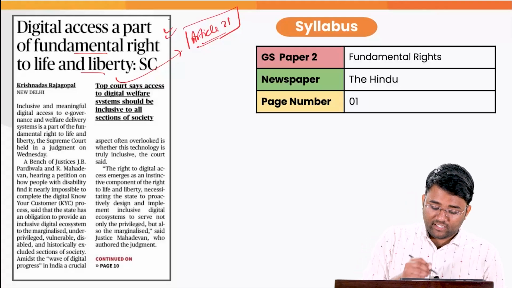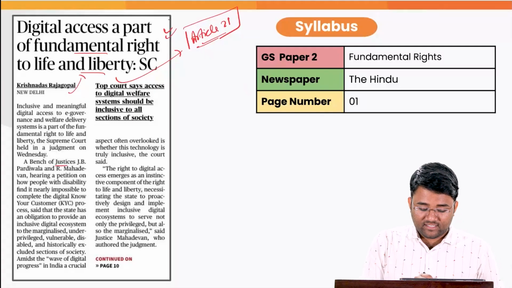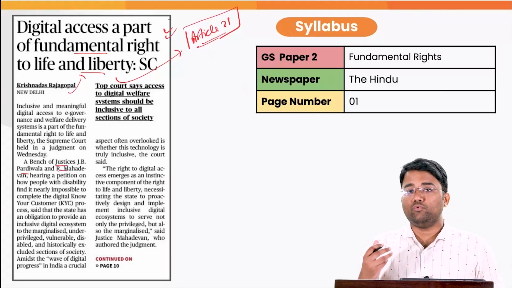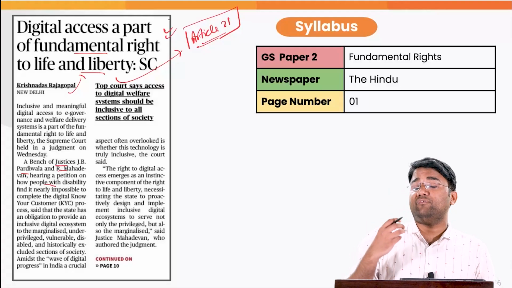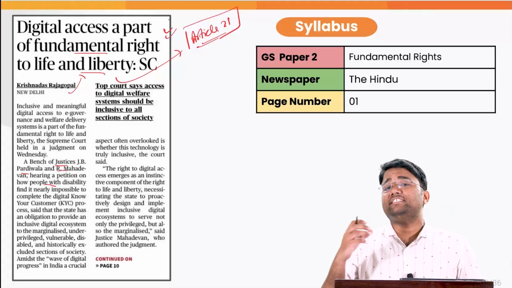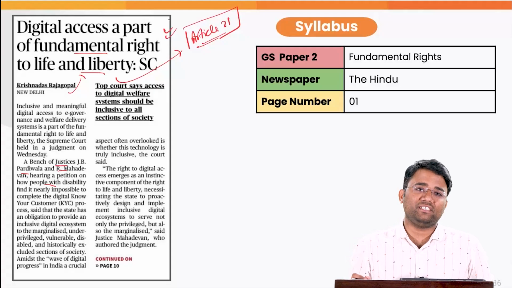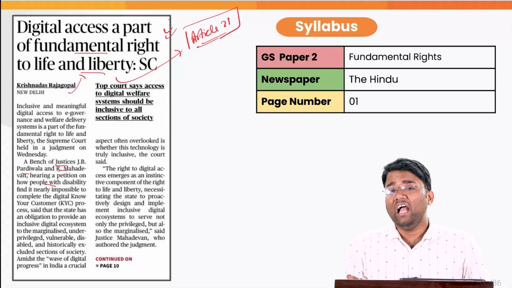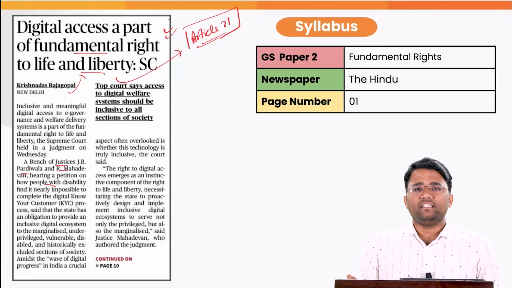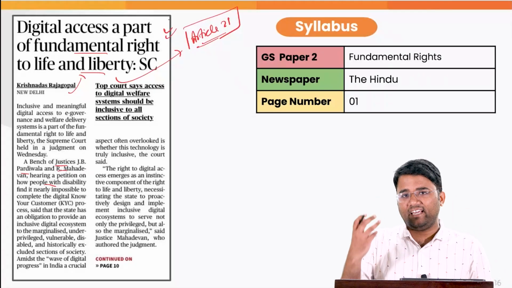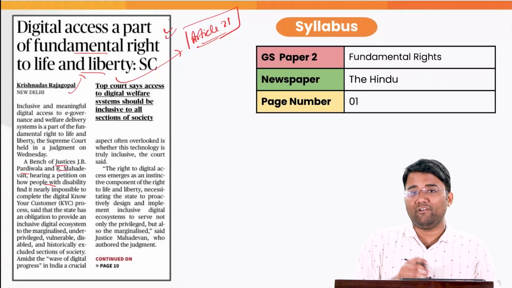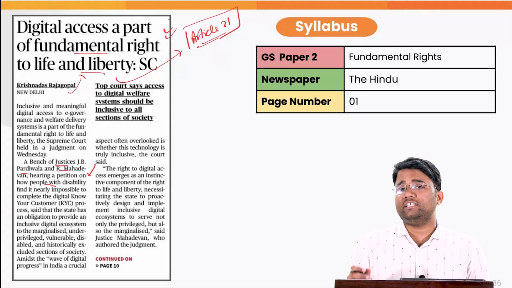And this observation was given by a bench of Justices J.B. Pardiwala and R. Mahadevan, who were hearing a petition on how people with disability find it very difficult to complete their KYC process, or Know Your Customer process, which is required in banks, etc. Under this KYC process, the customer needs to furnish biometric details or an iris scan, etc. And disabled people find it difficult to furnish all this information.